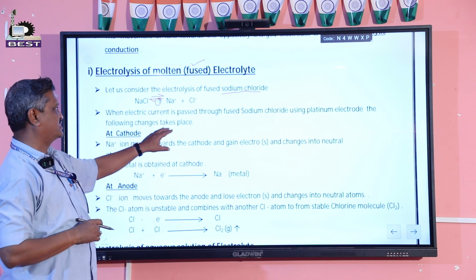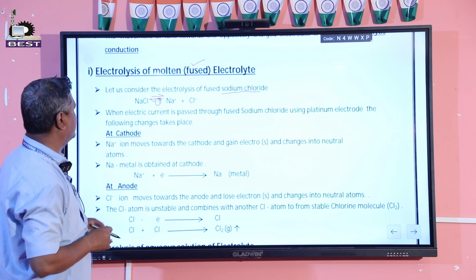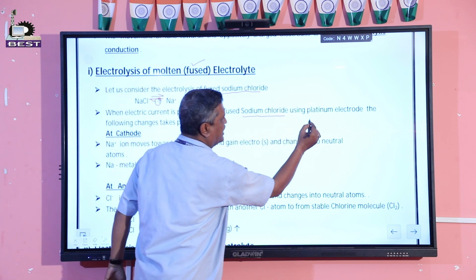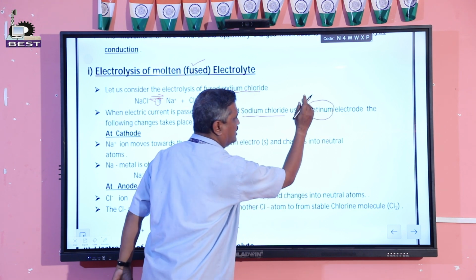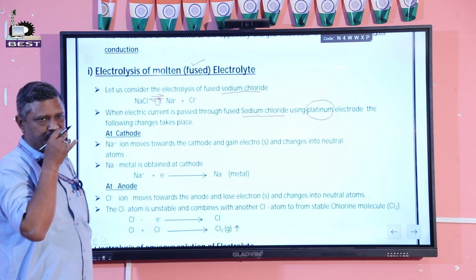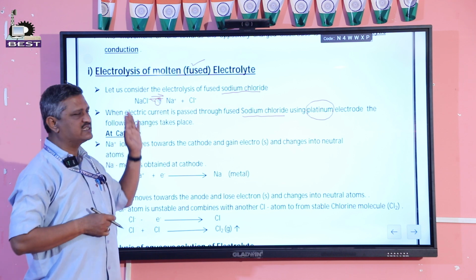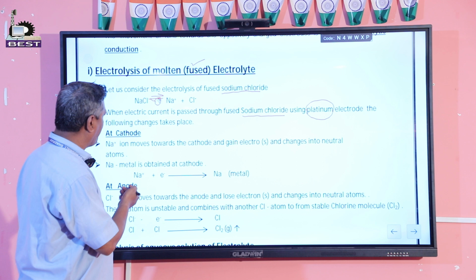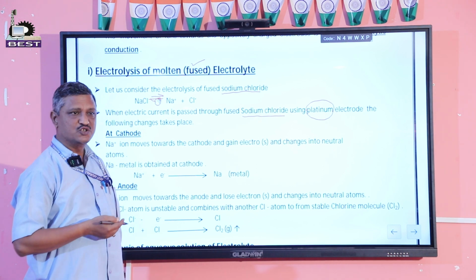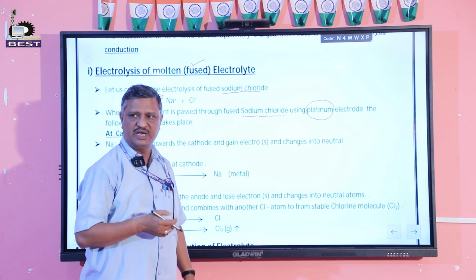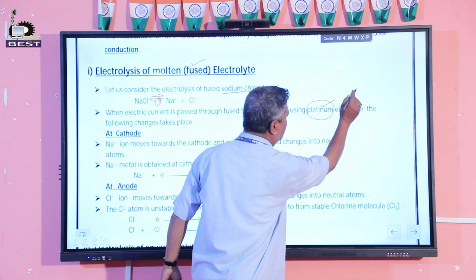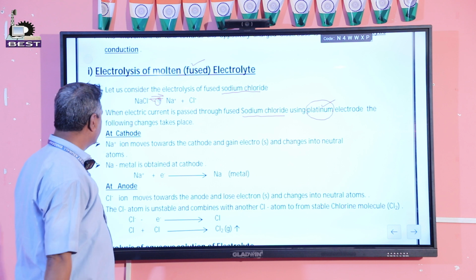When electric current is passed through the fused sodium chloride, we use a platinum electrode. Why? Because in this electrolysis, sodium ion is converted to sodium metal, and sodium metal is highly reactive, it may affect the electrodes. That's why an inert platinum electrode is taken here.